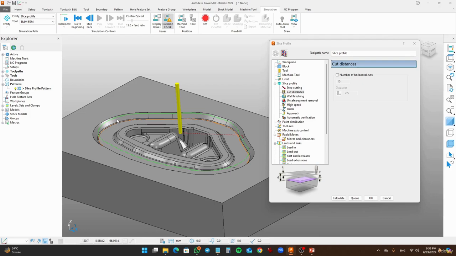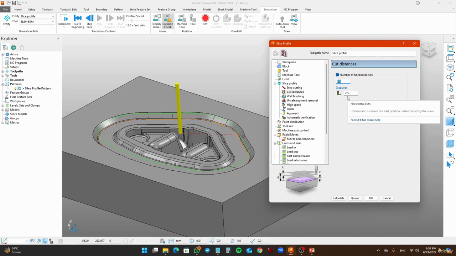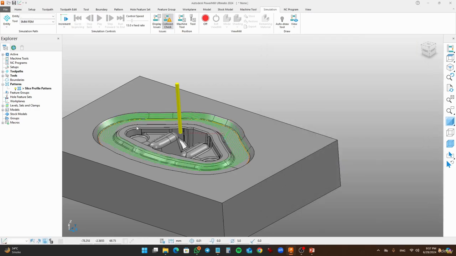So I want to create horizontal toolpaths on this profile or on this toolpath. So you have to set the numbers. For example, I'm going to set the horizontal cuts 10 with a step over of 2.5 millimeters. So it will create 10 steps at 2.5 millimeters apart. Click calculate and see how it looks. Click close.